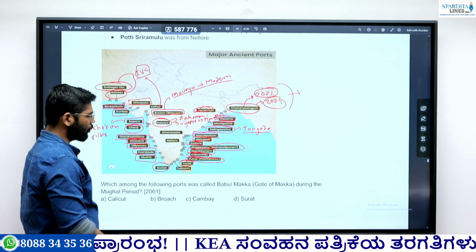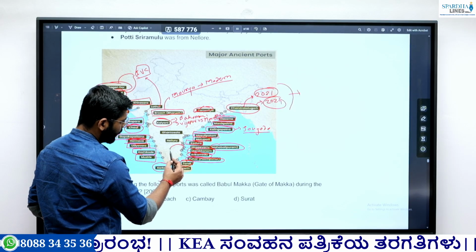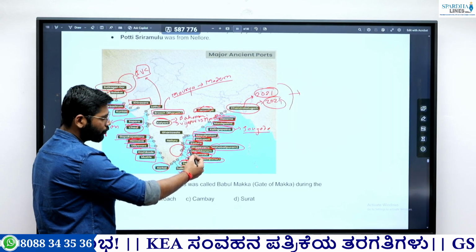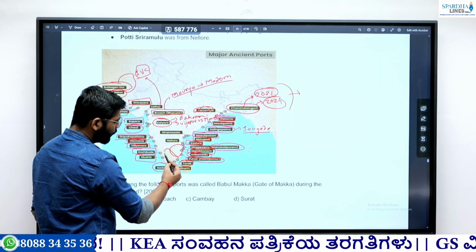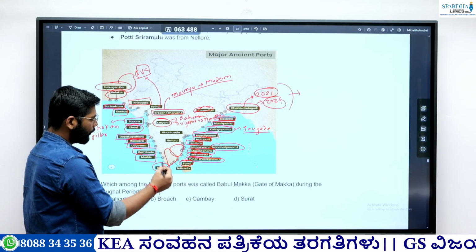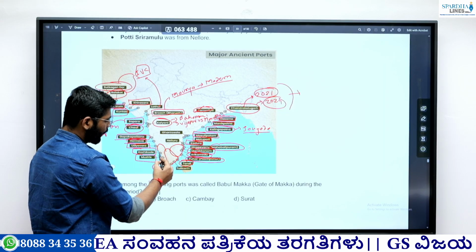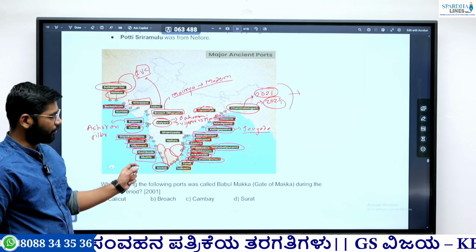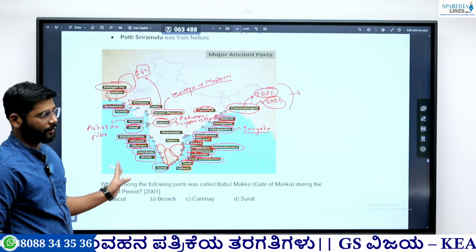Now when it comes to the Chola dynasty, they most prominently ruled over this part. So whatever ports belong to this side, they go to the Chola. Then the Pandya ruled over here. So the ports on this side go to the Pandya. Then the Chera or Kerala, they ruled over this part. So the ports on this side go to these people.